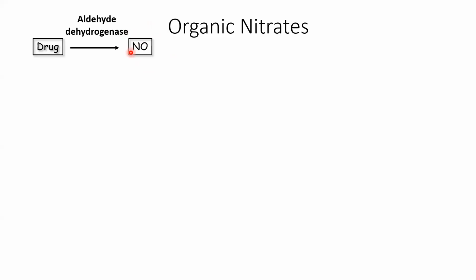Those enzymes metabolize L-arginine and release nitric oxide. This is happening naturally in the body whenever vasodilation is required. But here externally we are giving the drug to cause vasodilation. So the mechanism will be the same. It's just that nitric oxide is released from the drug.